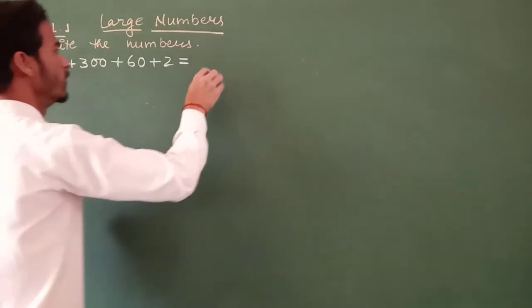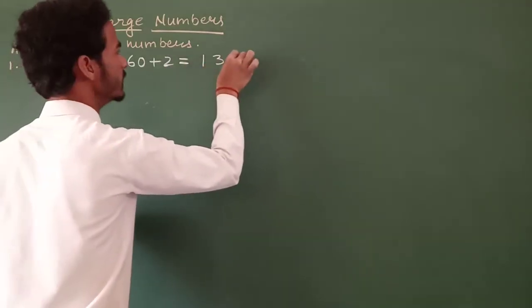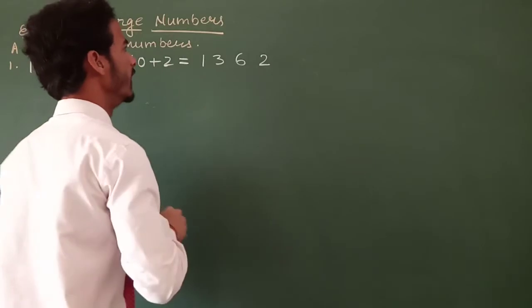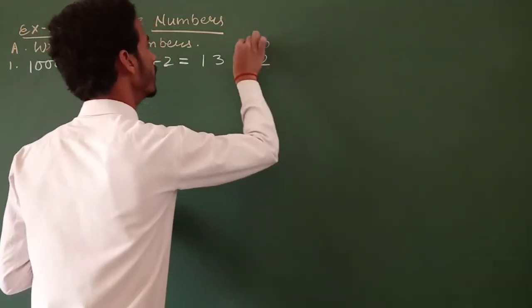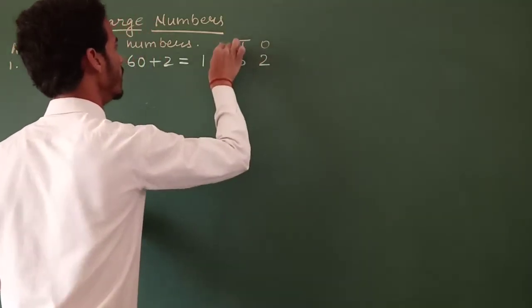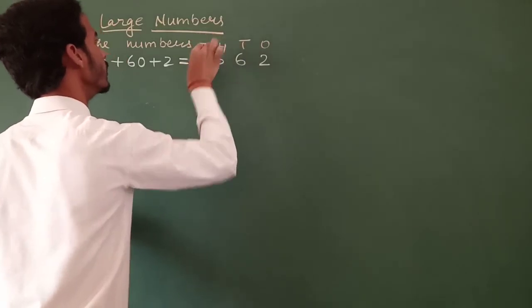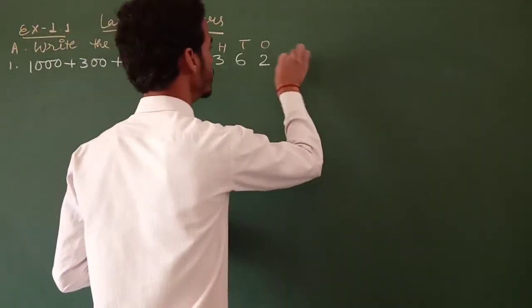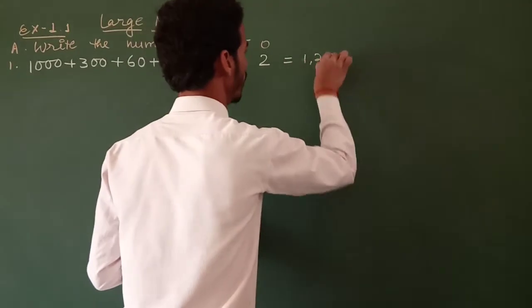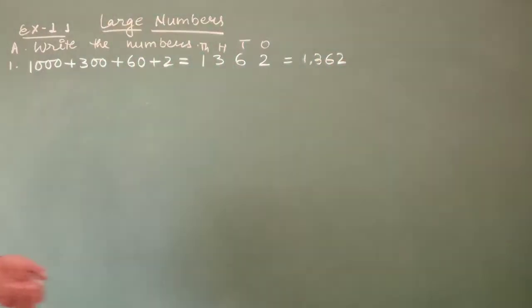The number is 1362. That is ones, tens, hundred, and thousand. So the number is 1362.